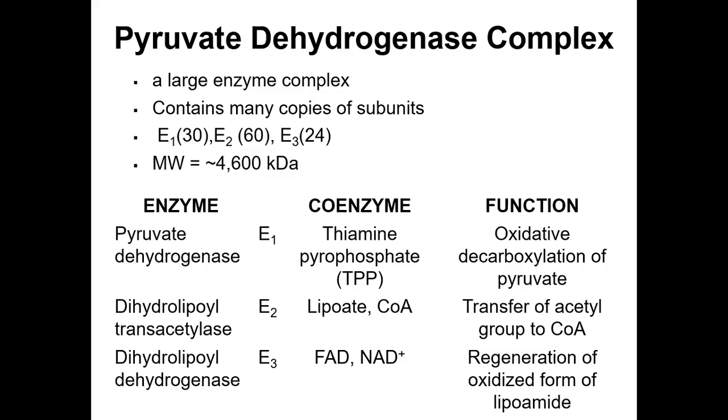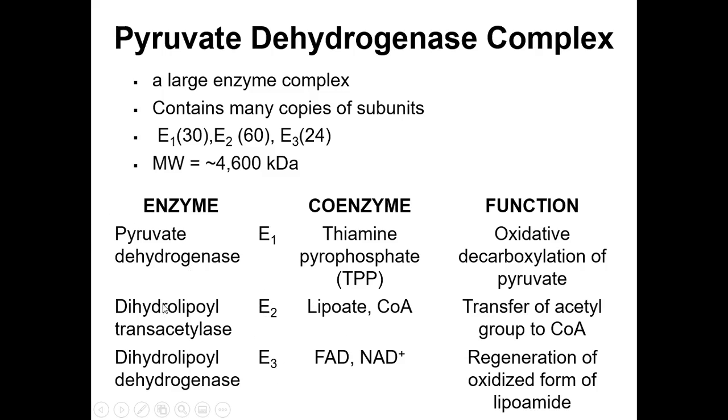Okay. So, ano ba ang characteristics nitong si pyruvate dehydrogenase complex? It's a very large enzyme complex. When we say complex nga, pinagsama-sama siyang enzymes. So, it contains many copies of subunits, napakadami. So, ito kasing enzyme natin, yung pyruvate dehydrogenase complex is actually made up of three parts pa. So, you have your E1, E2, and E3.